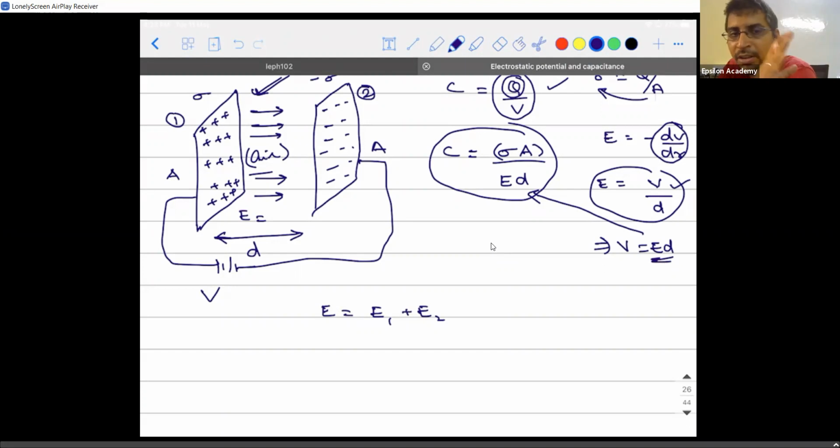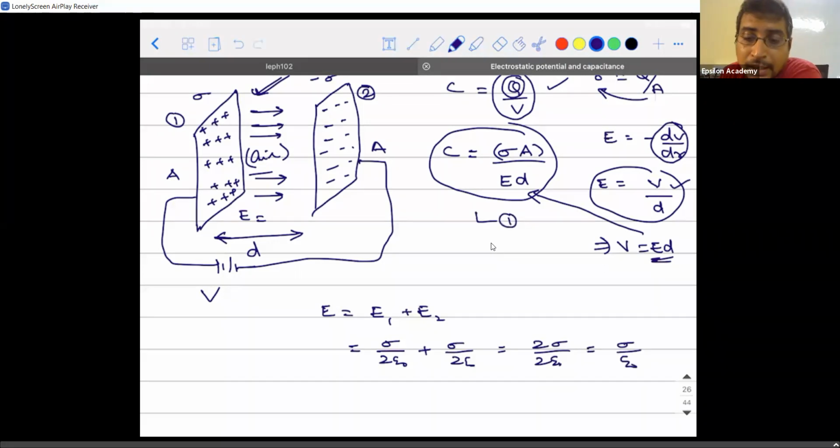I know that E1 is to the right, E2 is also to the right because the negative plate will pull the electric field towards it. So what is the value of E1? Is it not sigma by 2 epsilon naught? Plus E2 is also sigma divided by 2 epsilon naught. So you will get 2 times sigma by 2 epsilon naught, or sigma divided by epsilon naught. So what is the net value of electric field, guys? It is sigma divided by epsilon naught.